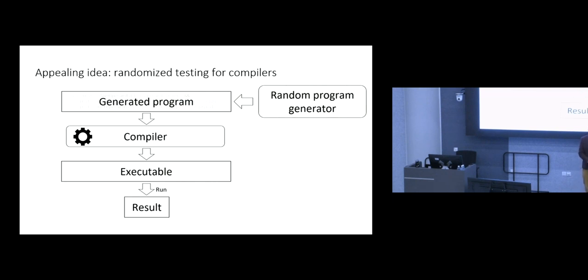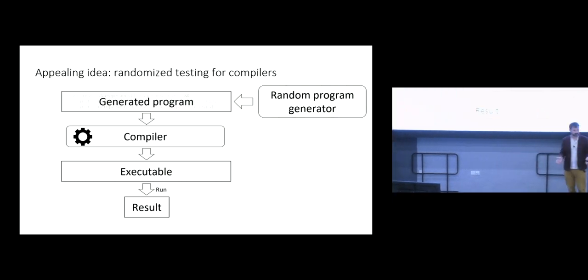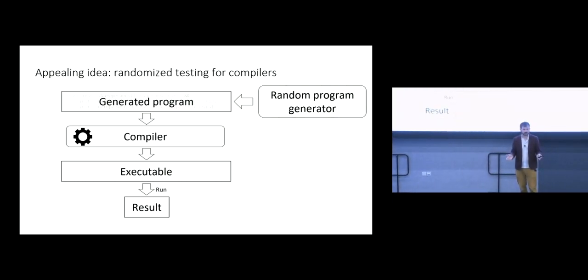And an appealing idea for testing compilers is to use randomized testing, also known as fuzzing. And a way we might consider doing this is to build, for the programming language we care about, a generator of programs, and then invoke that generator repeatedly to produce a stream of generated programs, push each program through the compiler, execute the resulting binary, and then look at its result to see whether that result is correct.